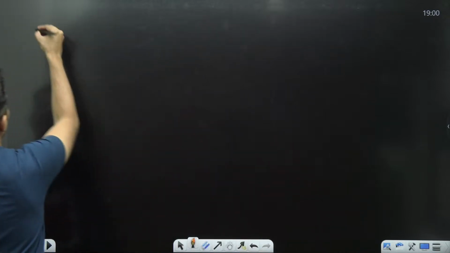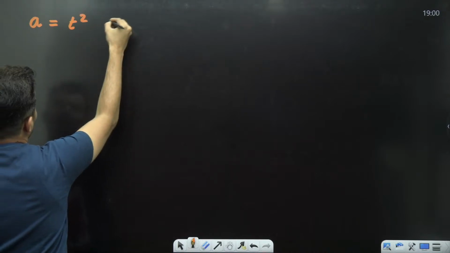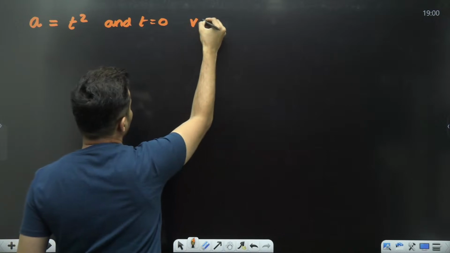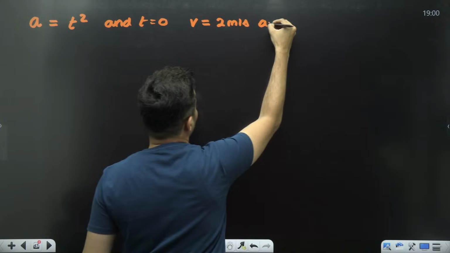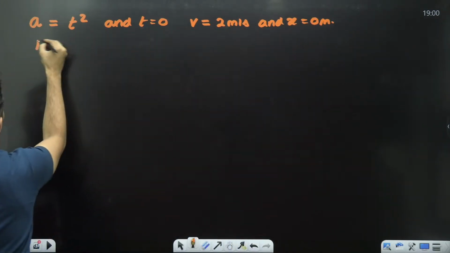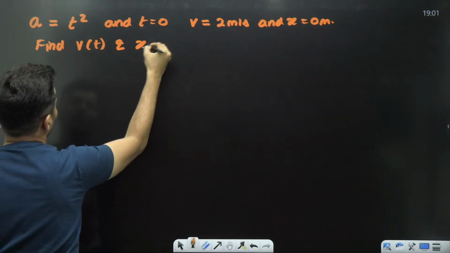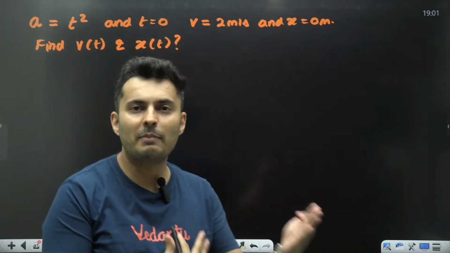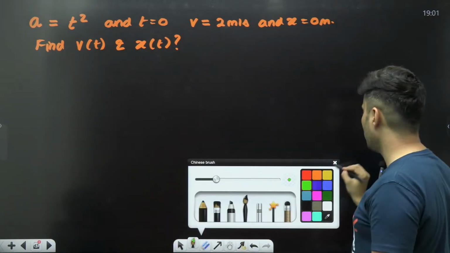Imagine somebody tells you, listen, the acceleration is t square and at t is equal to 0, basically initially, velocity is 2 meters per second and position is 0 meters. The question is, find velocity's function and position's function as time. How are position and velocity dependent on time? That is the question asked to all of you. Let's try to solve this question, my dear students.